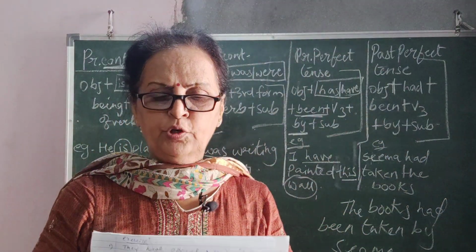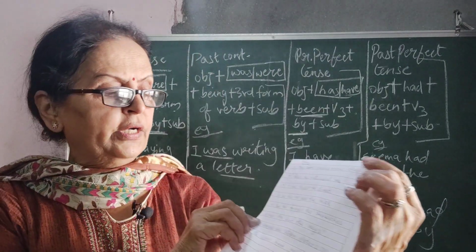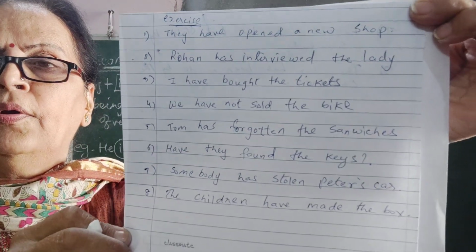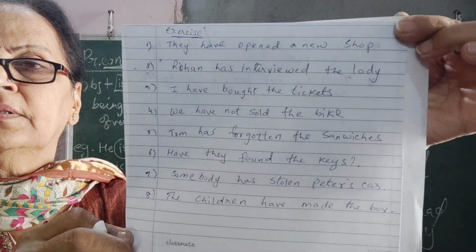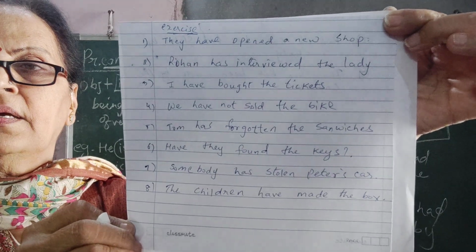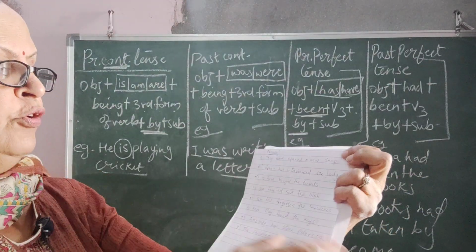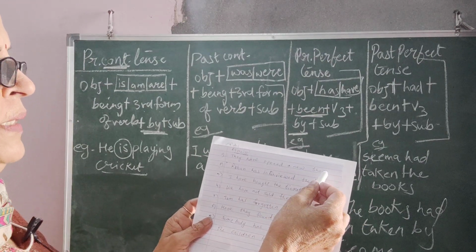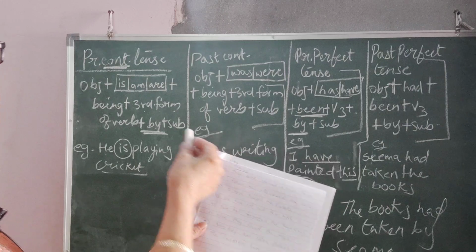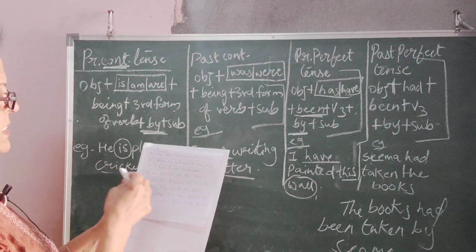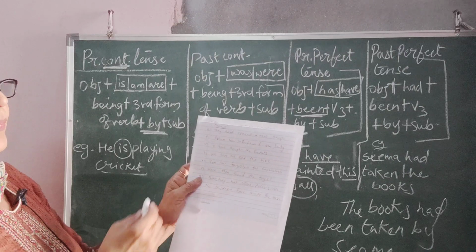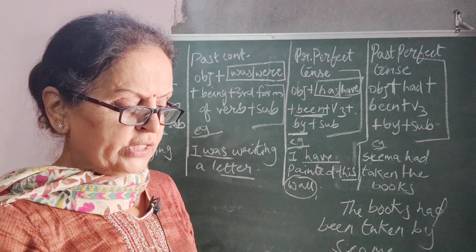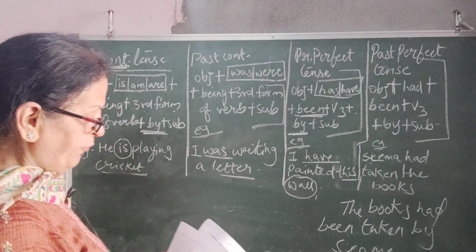Okay? I'm going to put a paper so that you can note it down. Pause your video and note down the sentences. Yes. I'm reading it for you. First one. They have opened a new shop. So what it is? A new shop have been opened by them. According to the rule you are going to follow. This is about present perfect tense.